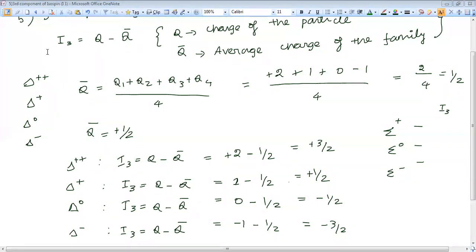This is the formula. I3 equal to Q minus Q bar is the formula to find third component of isospin. This Q is the charge of the particle, Q bar is the average charge of the family. So this is why I told you yesterday, you must be familiar with the family and the members.